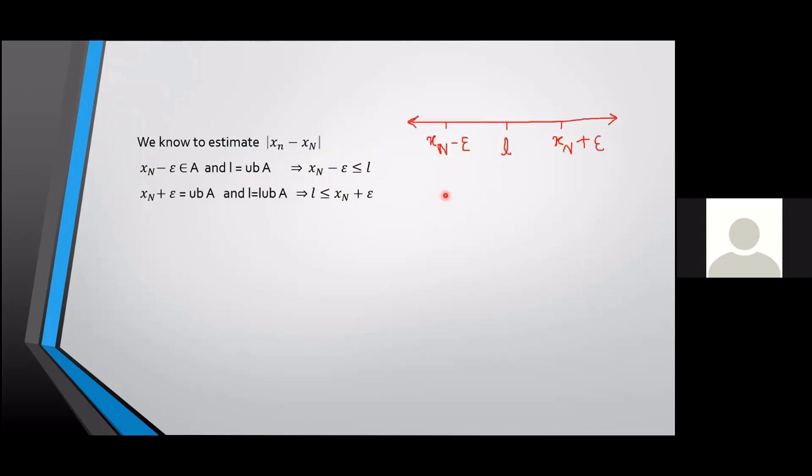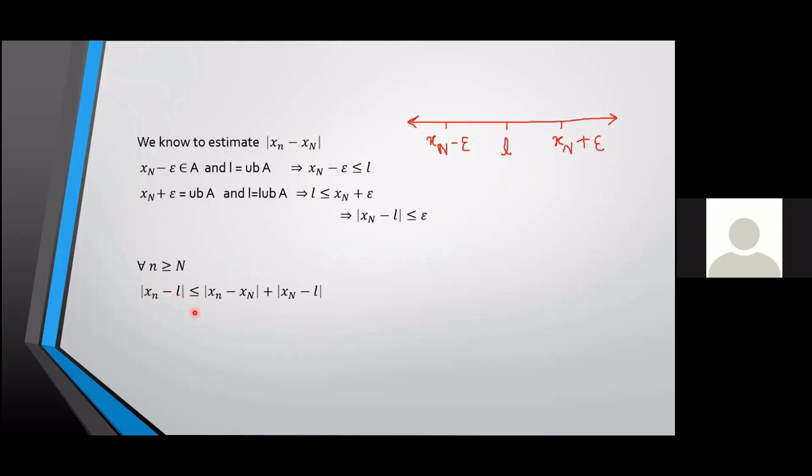And I know that L is the least upper bound and xN plus epsilon was an upper bound. So what does that mean? L will be less than or equal to xN plus epsilon. What can you conclude? L will belong to this interval xN minus epsilon, xN plus epsilon. So that means mod xN minus L will be less than or equal to epsilon. So I know mod xn minus xN and mod xN minus L. Now I can easily estimate mod xn minus L.